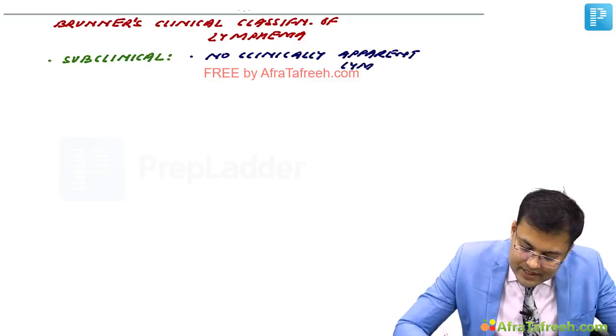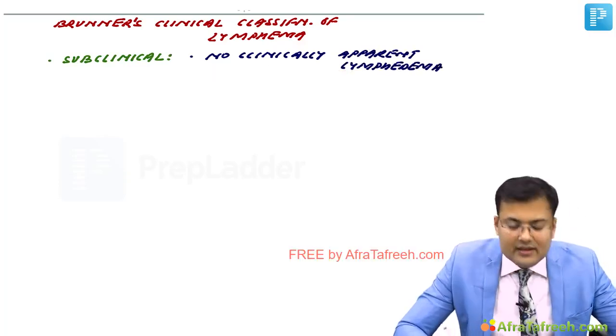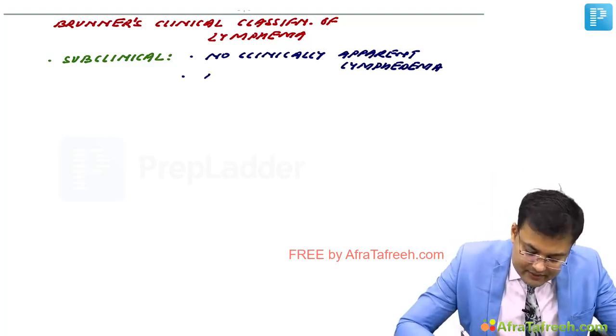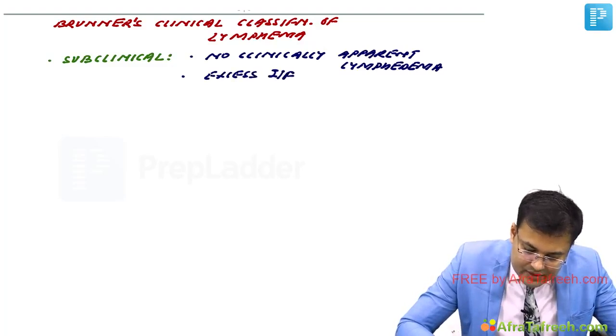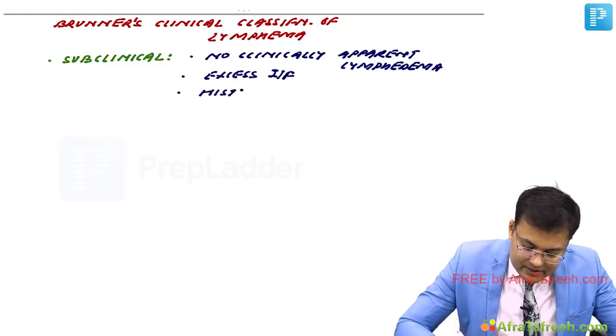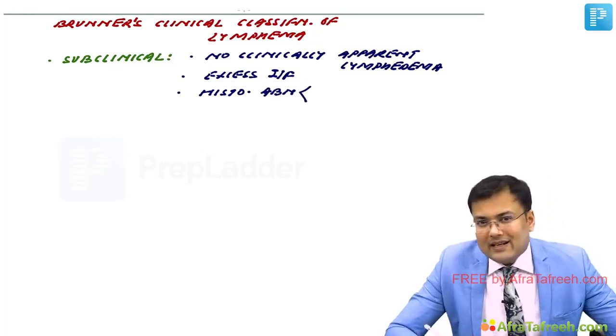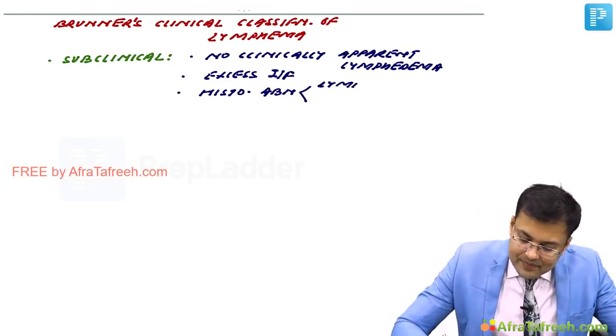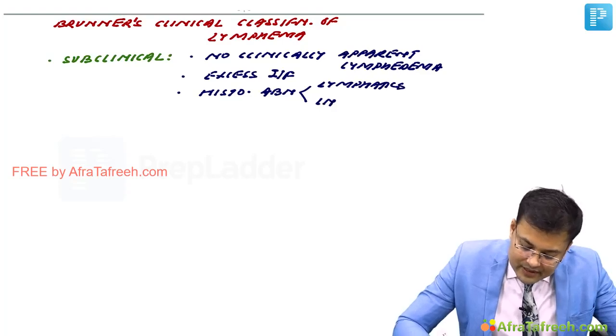If lymphedema is not there, what's the problem? These patients have just the beginning. They have excess interstitial fluid, and histological abnormality of lymphatics and lymph node. Clear?